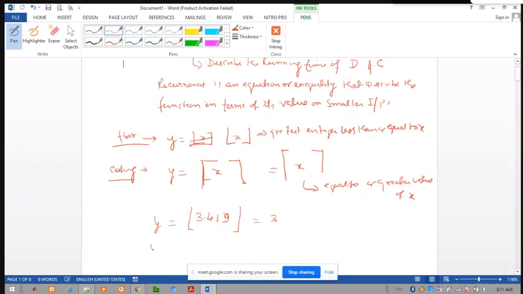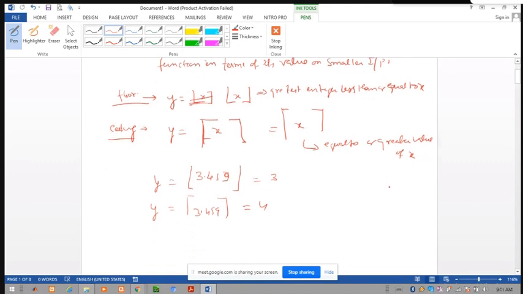Similarly, if y is the ceiling of 3.459, this is 4. The ceiling gives an integer equal to or greater than x, and the floor gives the greatest integer less than or equal to x.